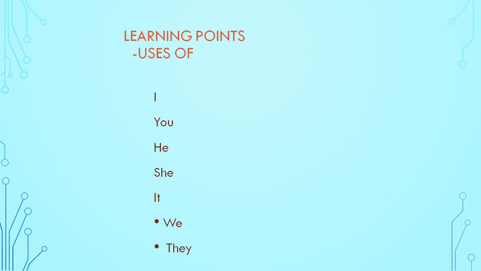Okay, so I, you, we, he, she, it and they and we. Okay, see here. I, you, he, she, it, we, they. Understood this? Today we will learn this. Okay. So, see again the learning point. This we have done. We have done worksheets also. But these 2 points we will again revise.